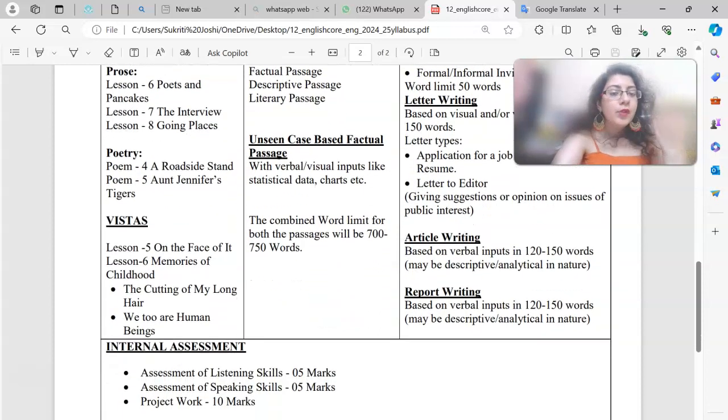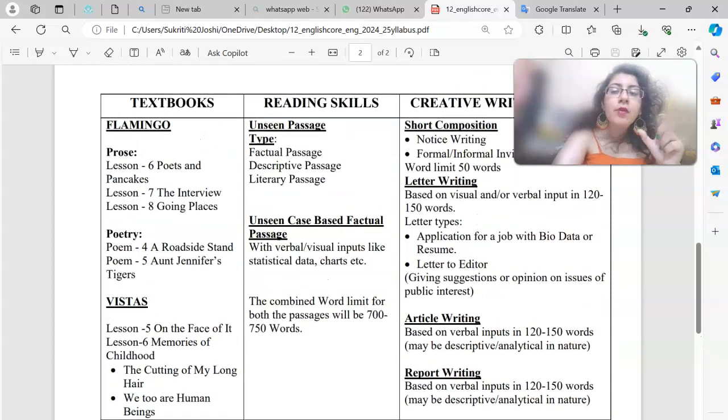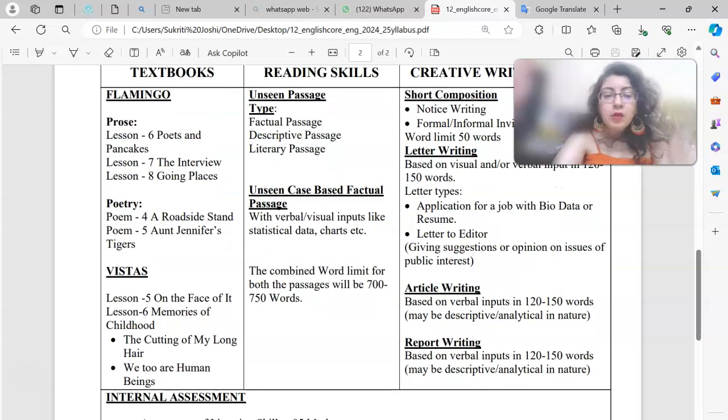And when we talk about Vistas, the second book, we talk about lesson 5, On the Face of It, then lesson 6, Memories of Childhood. Memories of Childhood is divided into two subparts, The Cutting of My Long Hair and We Too Are Human Beings, right? And then we move on to reading skills. We again see unseen passage, factual passage, which is divided into factual passage, descriptive passage, literary passage. Unseen case based factual passage with verbal, visual inputs like statistical data, charts, etc. The combined word limit for both the passages should be 700 to 750 words.